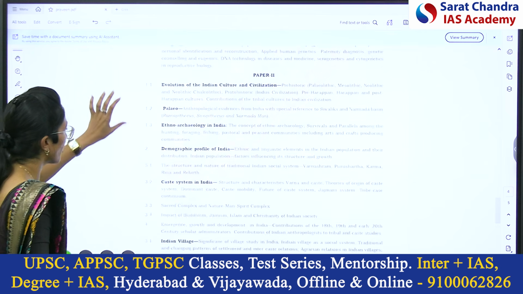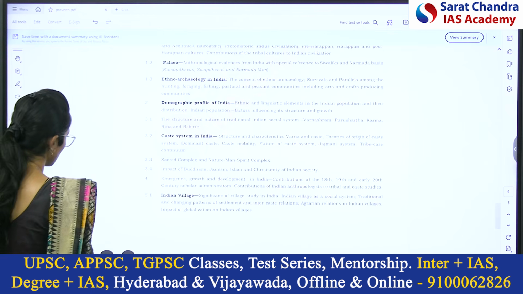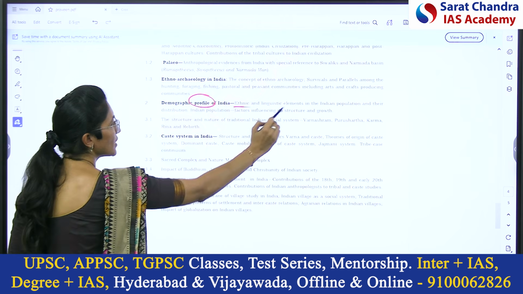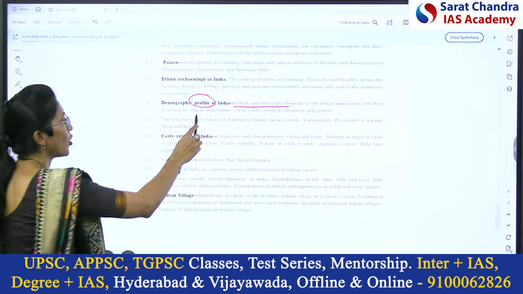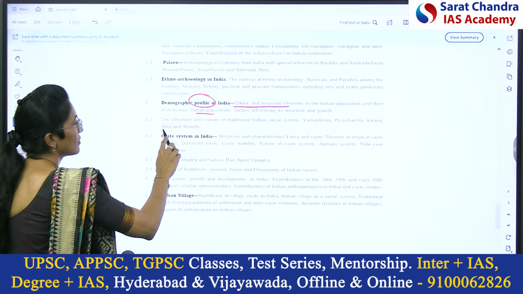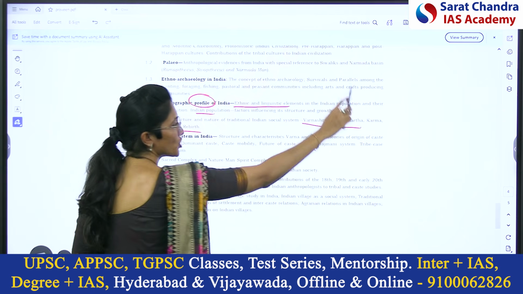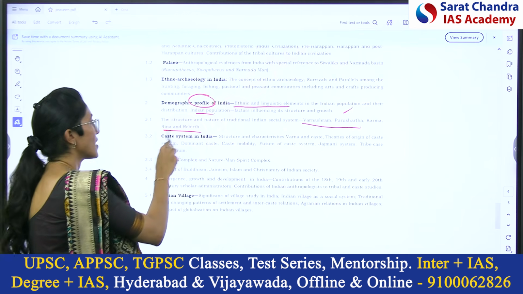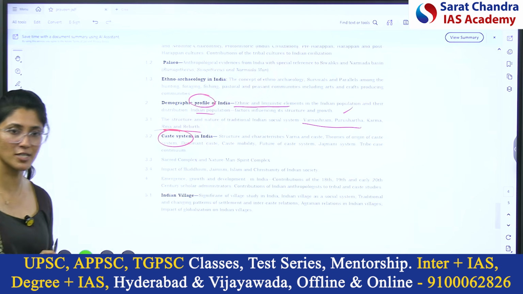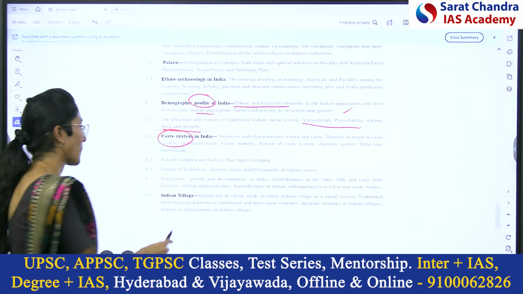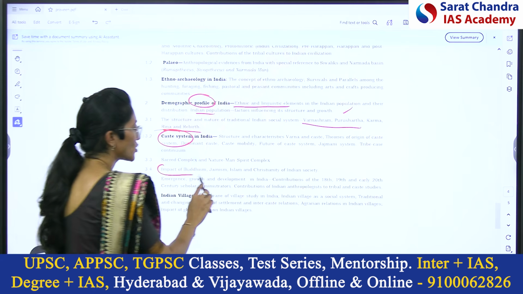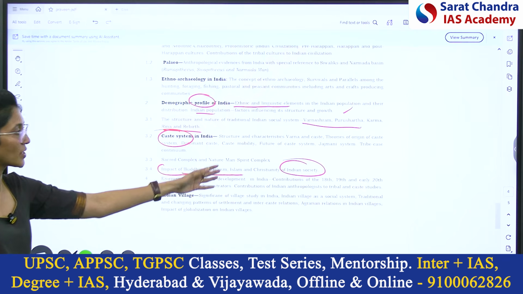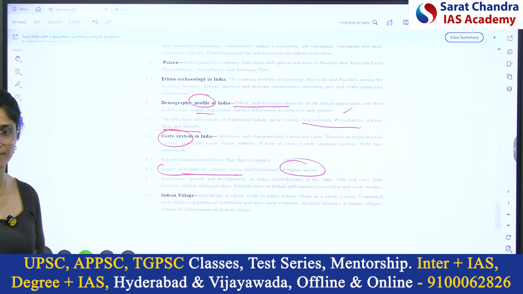In paper 2, we talk about Indian society, demographic profile of India, where we are talking about ethnic and linguistic elements, Indian population, Varnashrama, Purushartha, ancient Indian structure, caste system, past, present, future, and impact of all this on Indian society, all these religions, Buddhism, Jainism, Islam and Christianity on Indian societies.